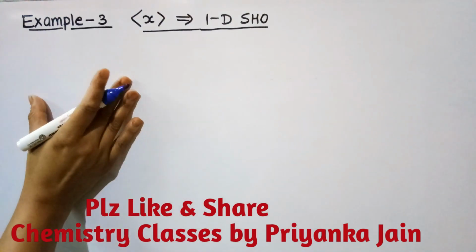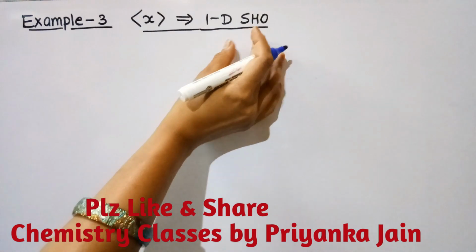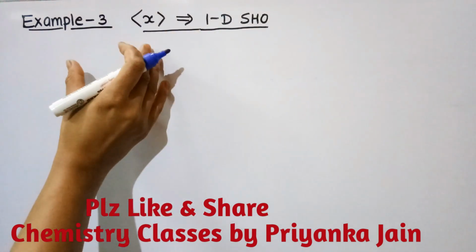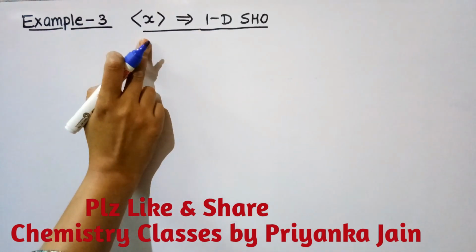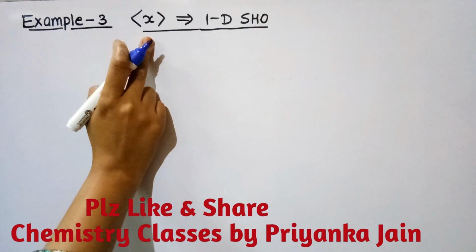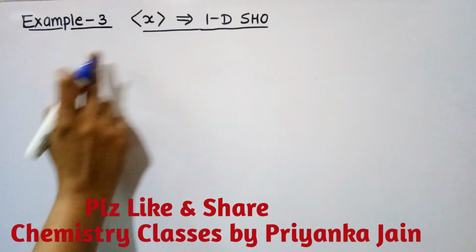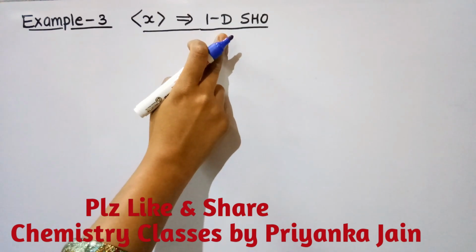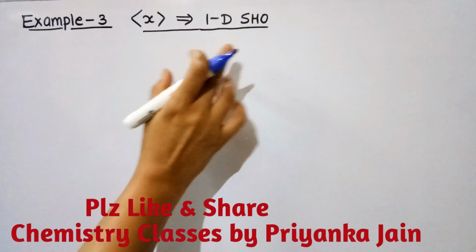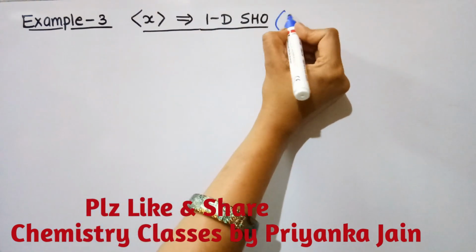Now I am taking examples from the 1D simple harmonic oscillator, because we should see some examples for this also. Firstly, see the simplest example for the position operator. If we have to find the average value of the position operator, how can we find it? For this, firstly see what the formula is for the wave function of the 1D SHO in the ground state.